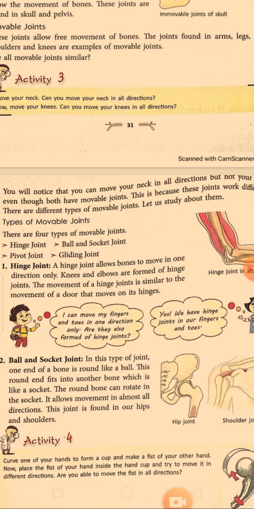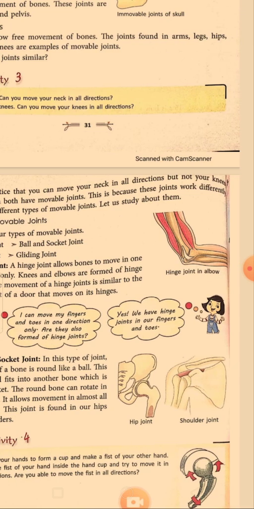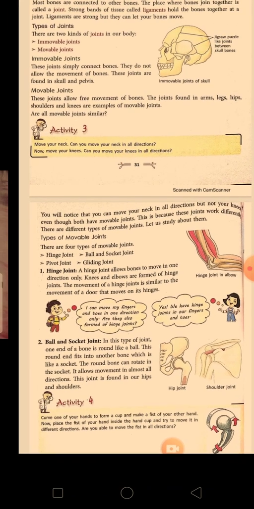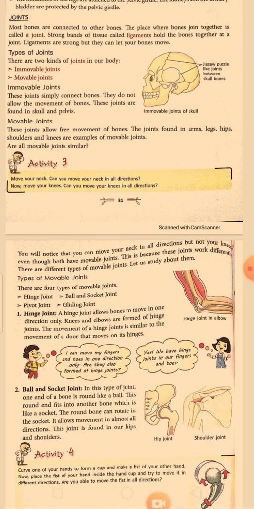Okay, here is an activity given. Look at the activity. One end of this metal is converted into a round ball shape, and it is fixed into the socket. Because of the round shape, it helps in movement in the maximum directions. That's why the name is given as ball and socket. Clear to everyone? Two types of joint: hinge, and ball and socket.